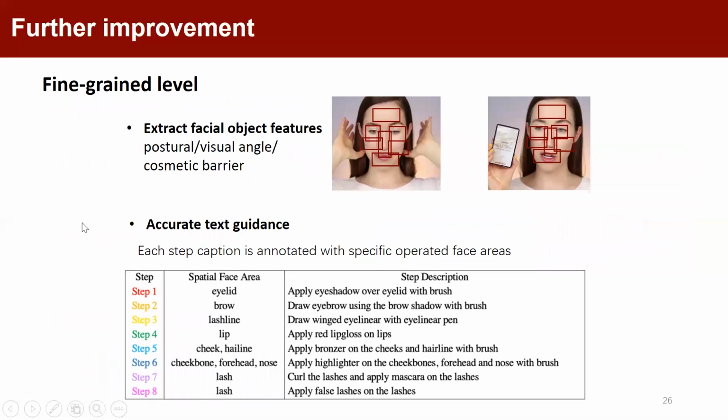Finally, from a more fine-grained level, we can consider two sides. On the image side, it can be helpful to detect different facial areas and objects, and check their continuous changes. In the meanwhile, be careful about the unrelated disturbance, such as postural variation. On the text side, the accurate face area annotation of each step can be taken into account for improvement.